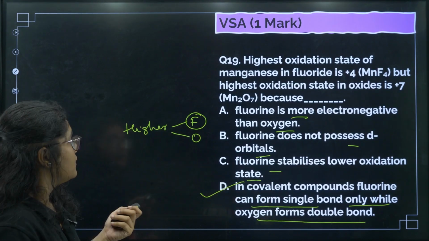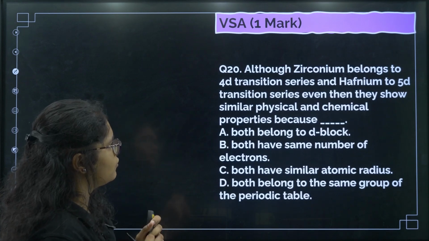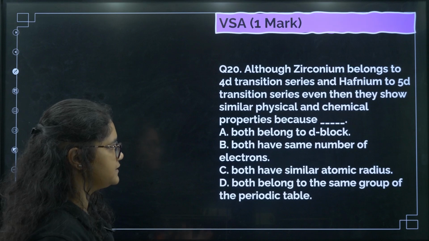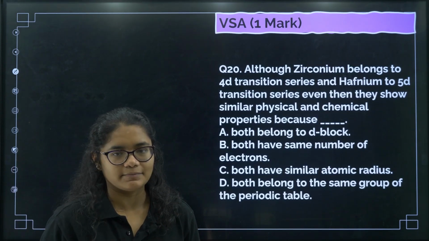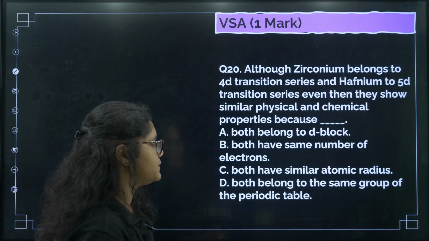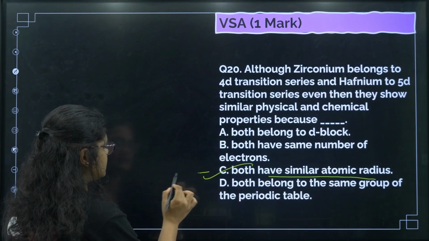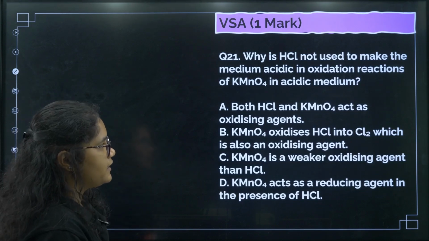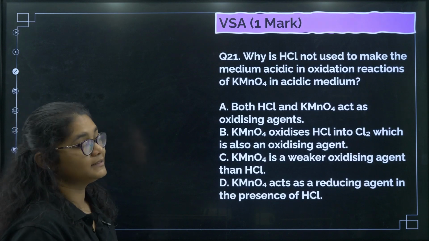Okay, next, although zirconium belongs to 4d transition series and hafnium belongs to 5d transition series, they have similar physical and chemical properties because... So this is an example of lanthanide contraction. You know, zirconium and hafnium have similar radii, that is why they have similar properties, right? They both have same atomic radius, and what is the reason for this? Lanthanide contraction.